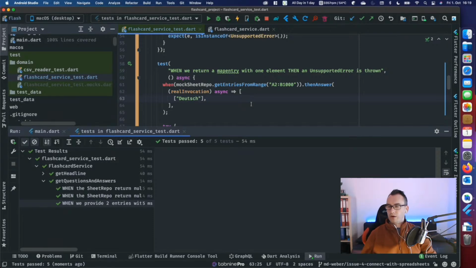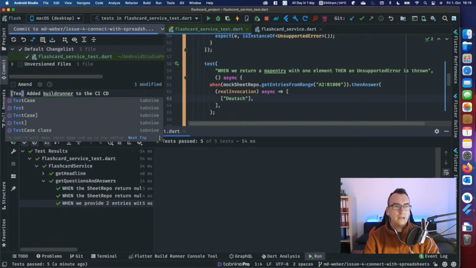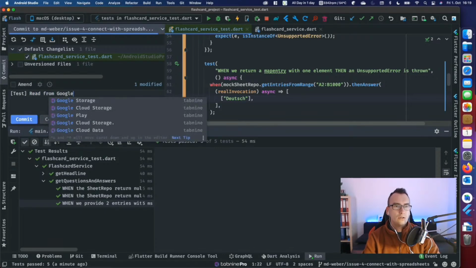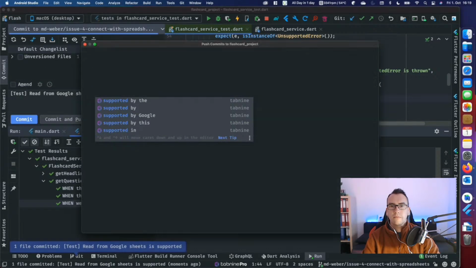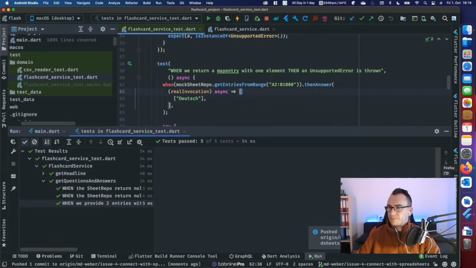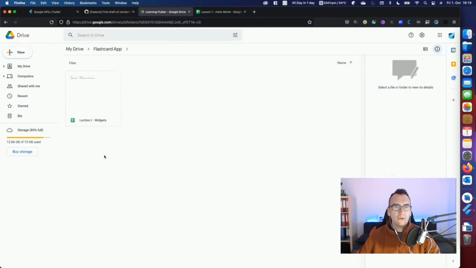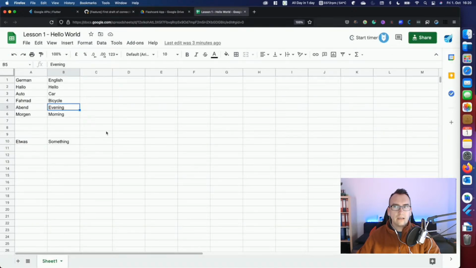Okay, so we have already that. We've written our tests, and I think these tests will help us already to keep our information clean. So tests, read from Google Sheets is supported. Good. Is something missing? We have that now. We have this possibility. Oh, hey. And with that, we have already our first possibilities.